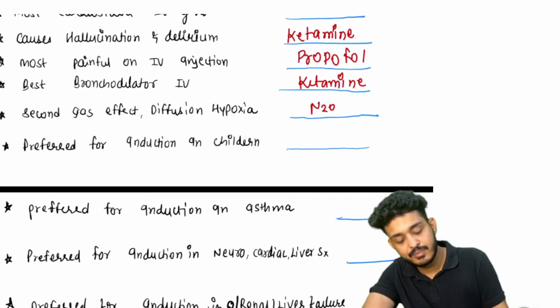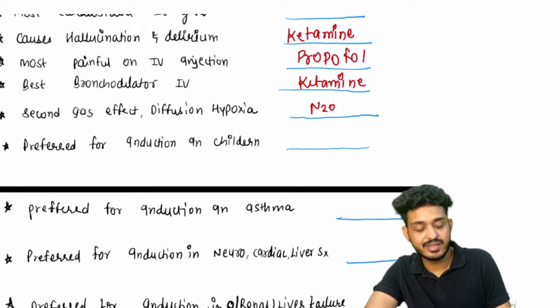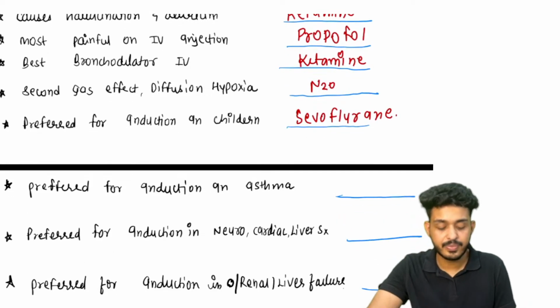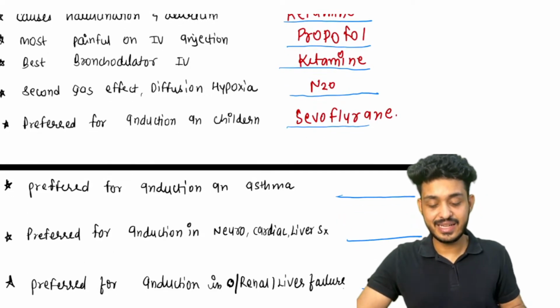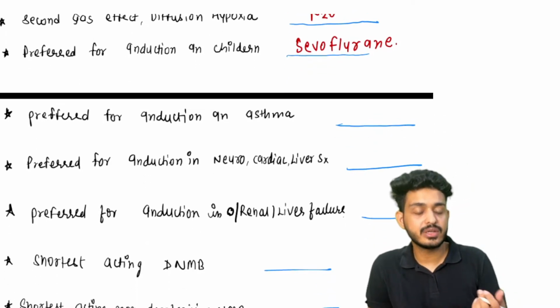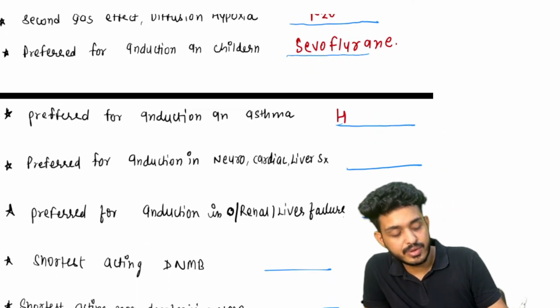Okay, which one is preferred in children? Induction in children, that is again your sevoflurane. Sevoflurane. Okay, preferred for induction in asthma patient. In asthma patient, inhalational agent, which one will you use? Inhalational that you will be using is halothane followed by CO.